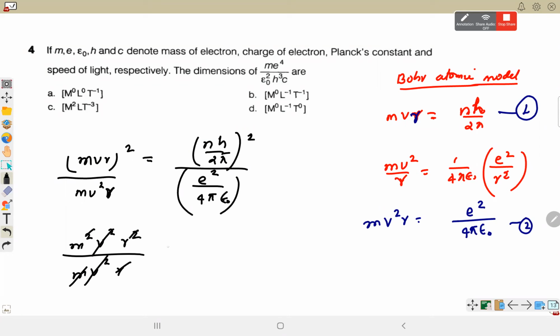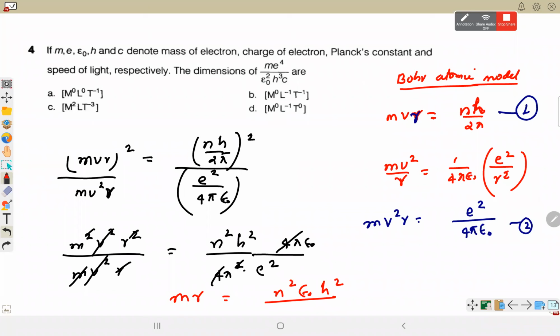v square gone, m to m gone, r to r gone, n square h square upon 4 pi square, e square by 4 pi epsilon naught. 4 pi gone. Left side में बचा था m into r. This you have to solve. Don't copy my calculation. M into r. Right side is n square epsilon naught h square upon pi times e square. Option A, I suppose. Option A.